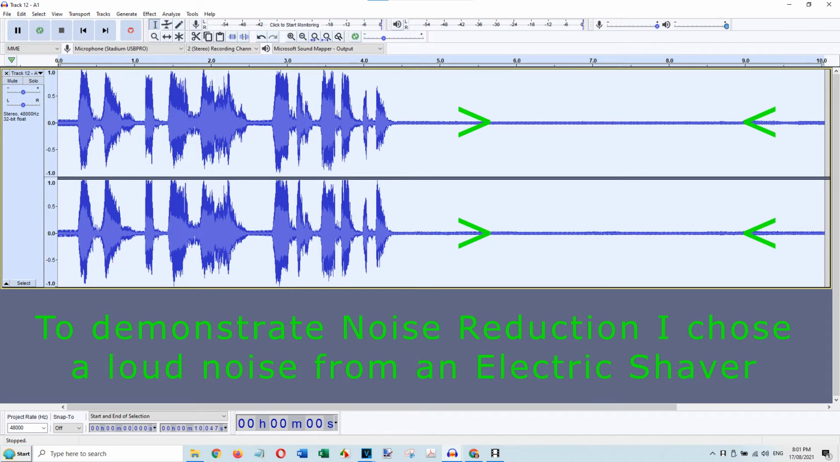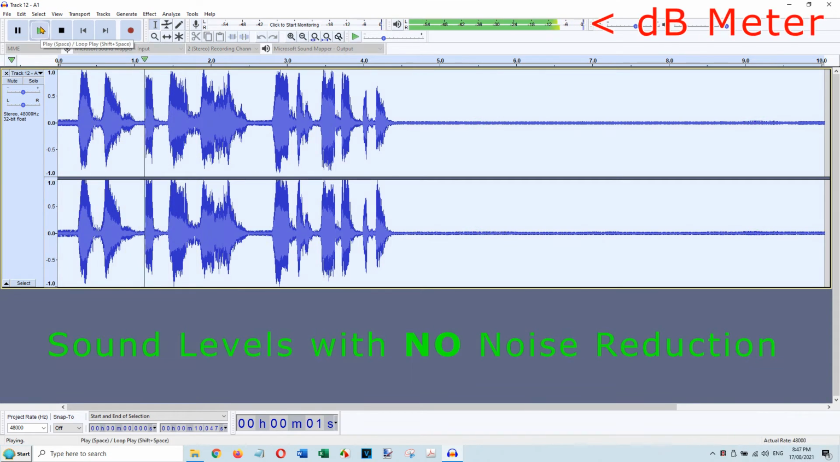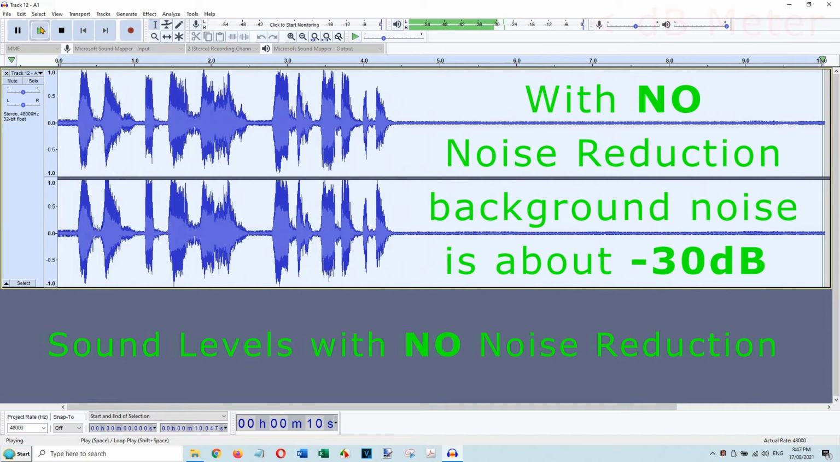Your background noise could be a computer fan, an air conditioner, or another appliance. Reduce background noise using Audacity. With no noise reduction, background noise is about minus 30 dB.